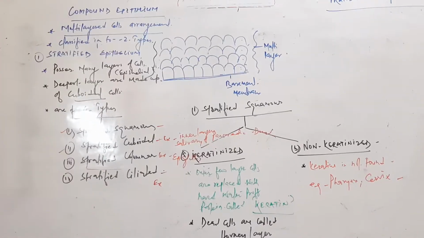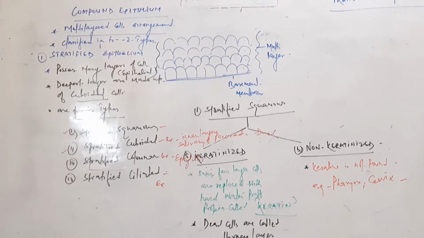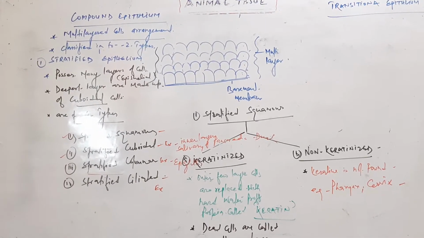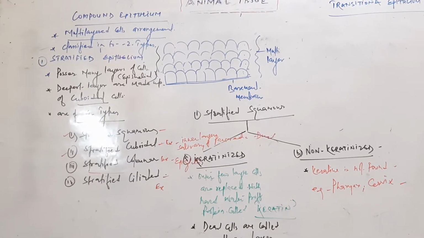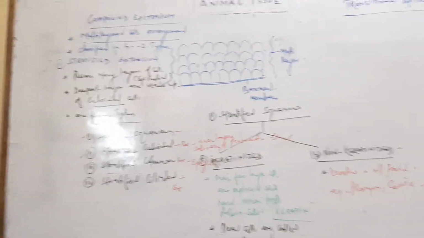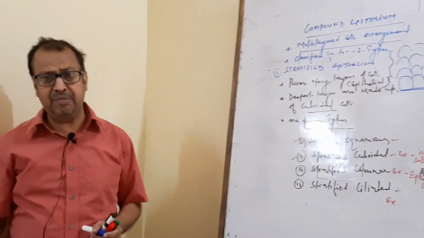These organs possess transitional epithelium. They are stratified epithelium.